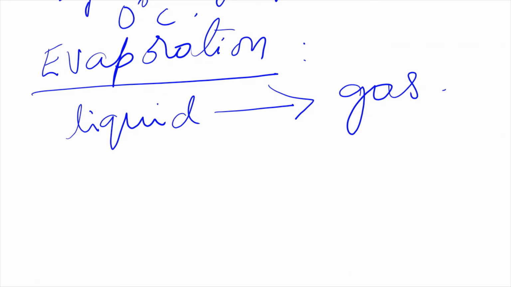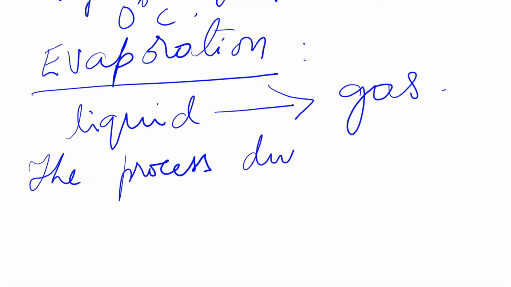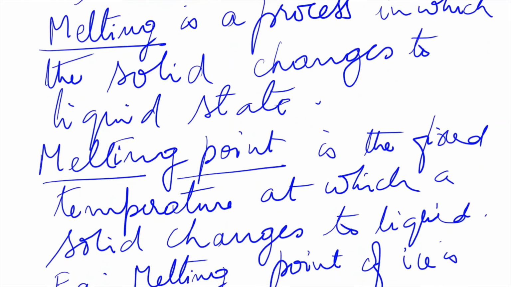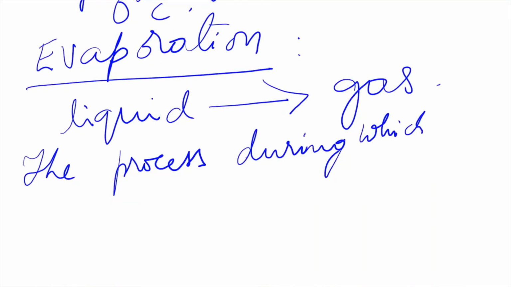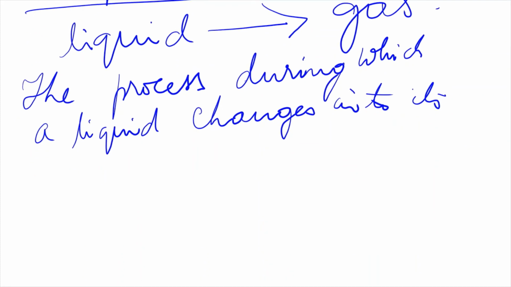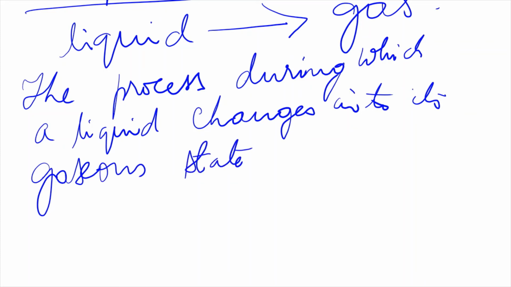Okay, so let us write down the definition of evaporation. Evaporation is the process during which a liquid changes into its gaseous state at any temperature, or at all temperatures below its boiling point.